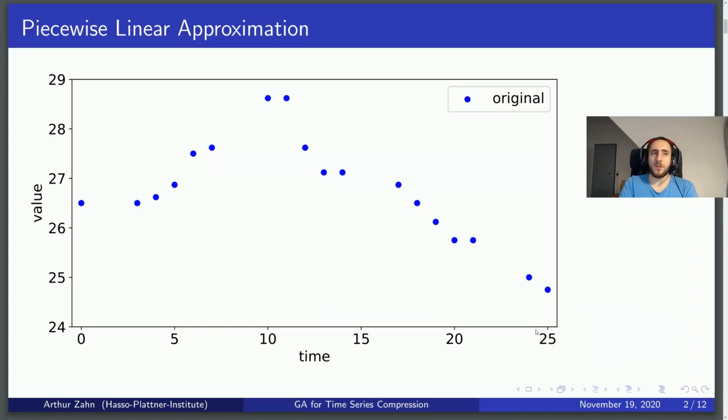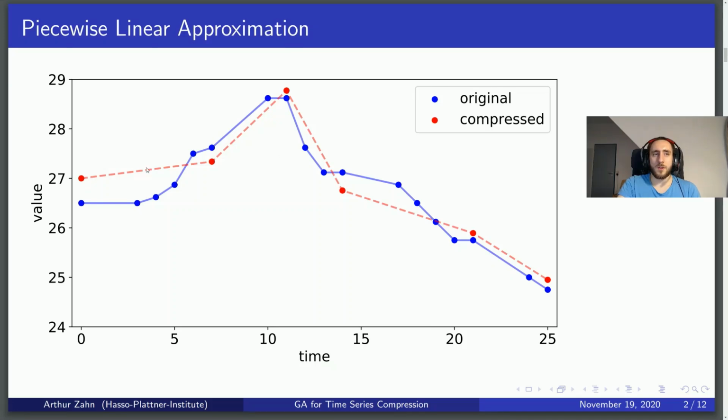A time series is essentially a sequence of data points measured over time. For better visibility, it is common to connect those points. To store time series data efficiently and to prepare it for further processing, it is often necessary to compress it, and the compression method considered in our work is called piecewise linear approximation and works by having multiple connected linear segments which approximate the original time series.